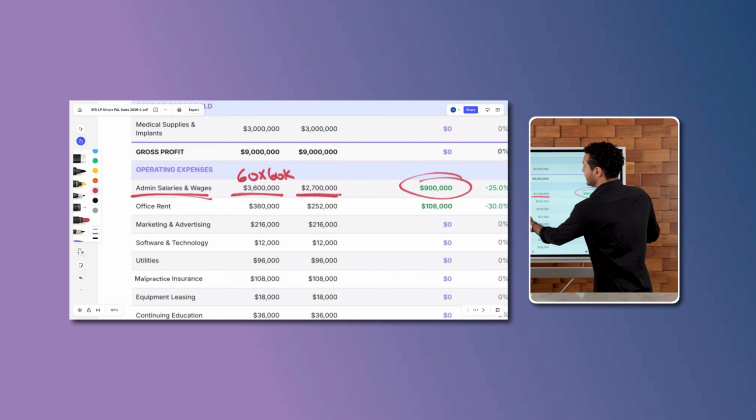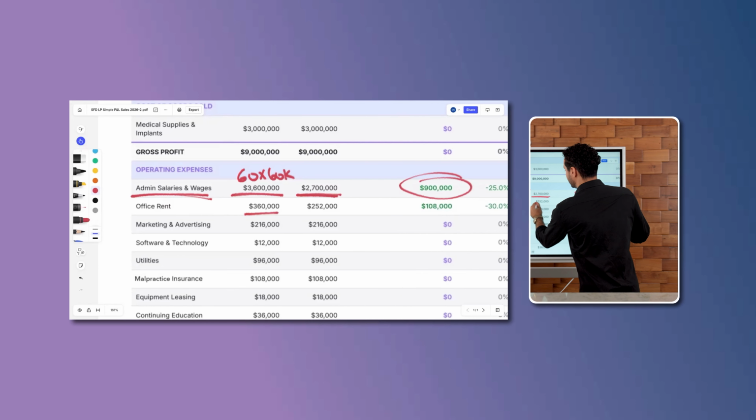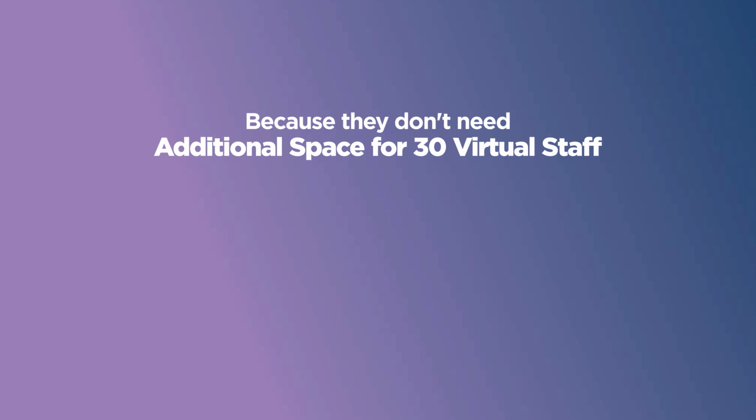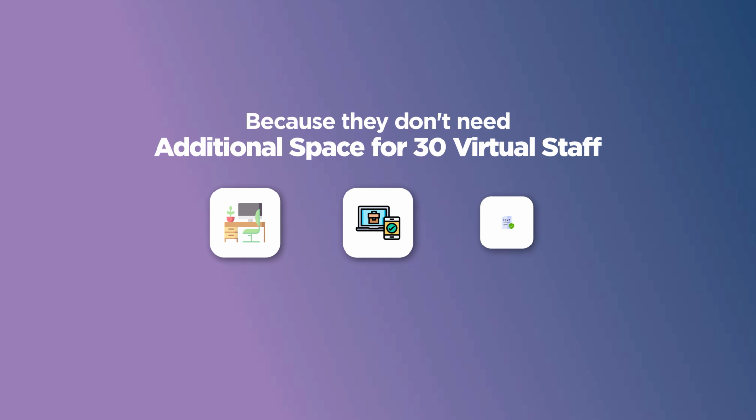And not only that, they also cut their office rent space $108,000 because they don't need additional space for those 30 hires that are virtual. They don't need office space, they don't need office equipment, rent, all these things that add up. Just from there, they added $1 million back to their bank account, back to either the local staff and giving bonuses to those local staff, back to marketing and pushing marketing expenses. Automatically, just by hiring 30 virtual staff, they cut their expenses and put $1 million back into their pocket. So that's the money part of it.